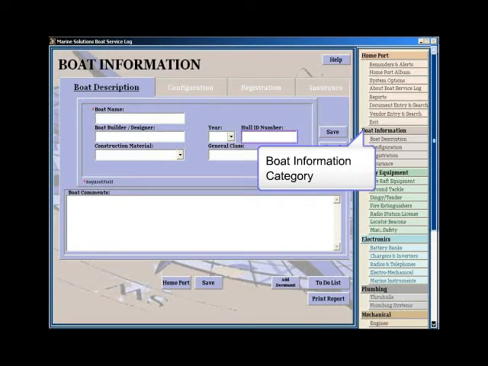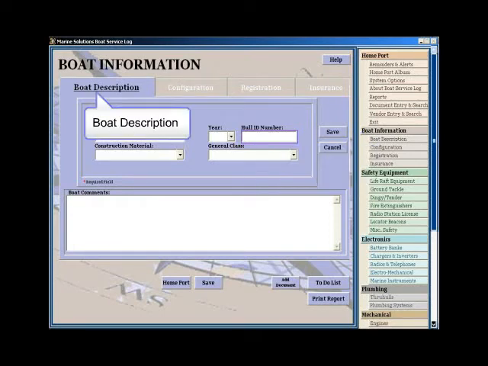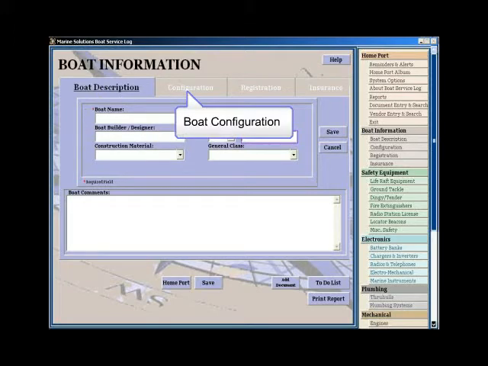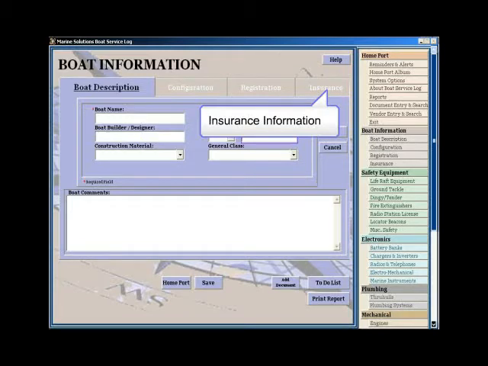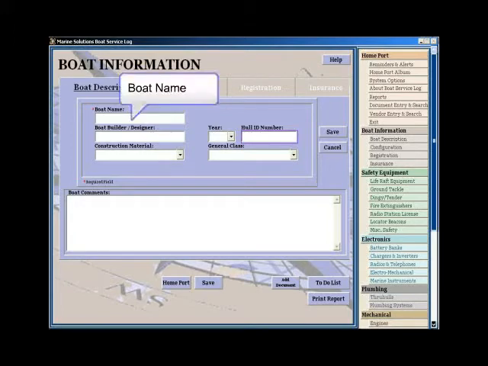The basic boat information category brings up a screen with 4 tabs: the Boat Description tab, the Configuration tab, a Registration, and an Insurance Information tab. The first tab, Boat Description, contains the basic boat information. The boat name is the only required field.